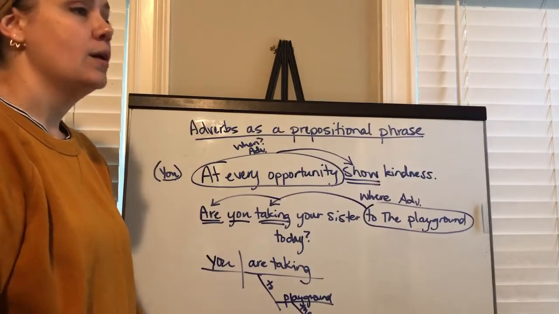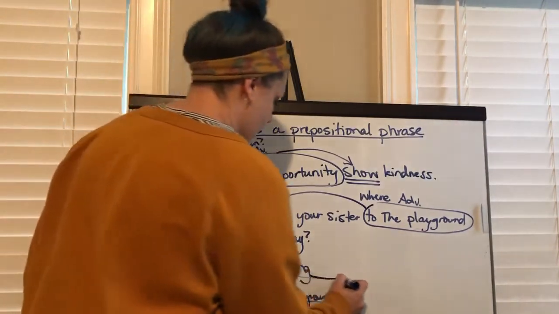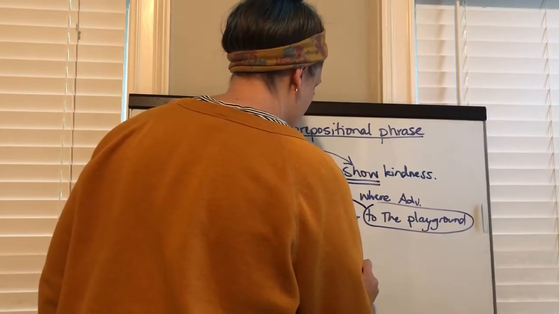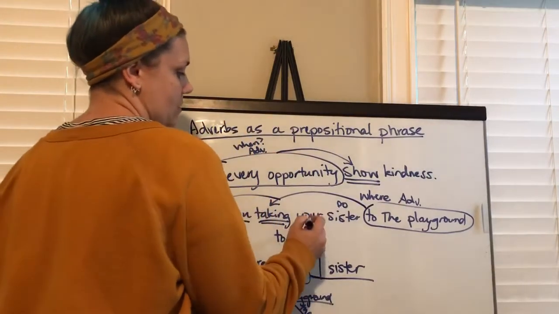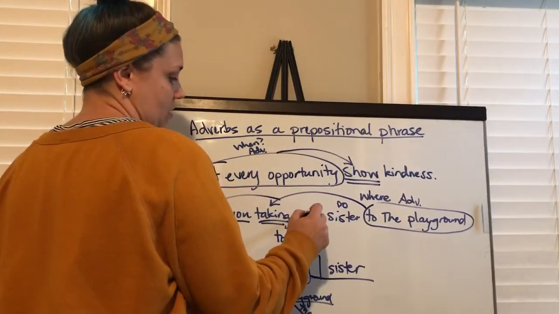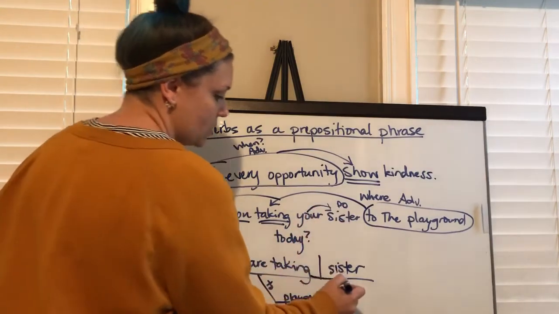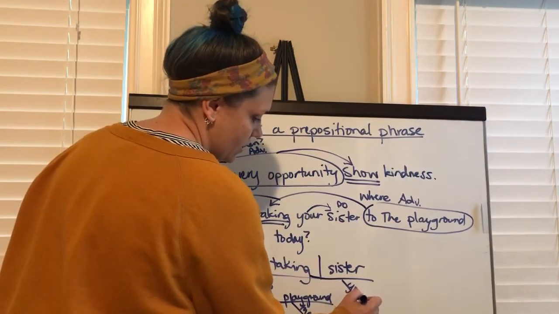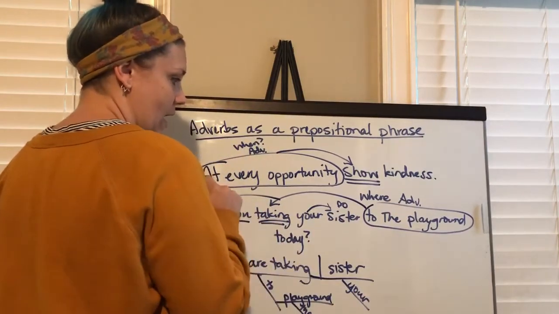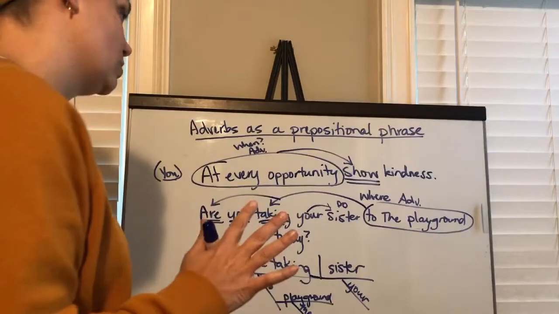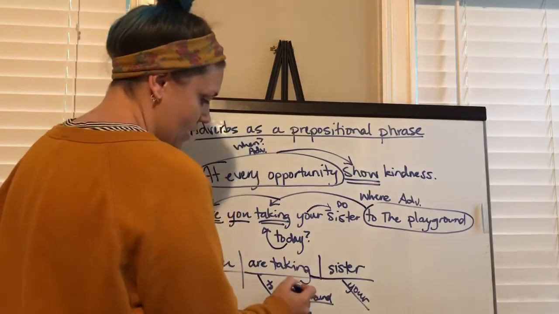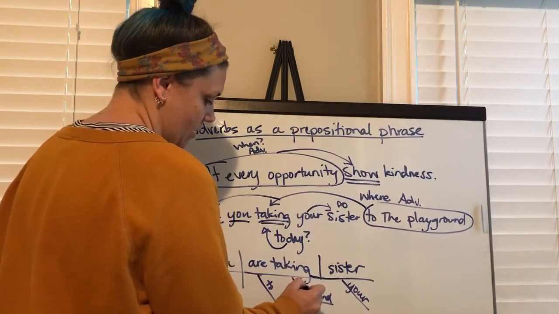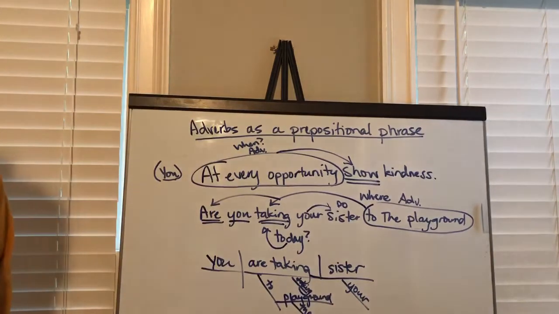You are taking who or what, that's a direct object, right? Sister is my direct object, okay? Your is a possessive pronoun, which means it's describing whose sister, so it's an adjective. It's got to touch the word it describes. And then today is also a describing word. It describes when you are taking. You are taking today. So this is an adverb. Taking goes here. Okay? Now I've diagrammed every word in this sentence.